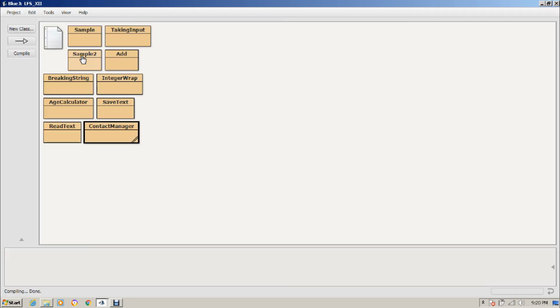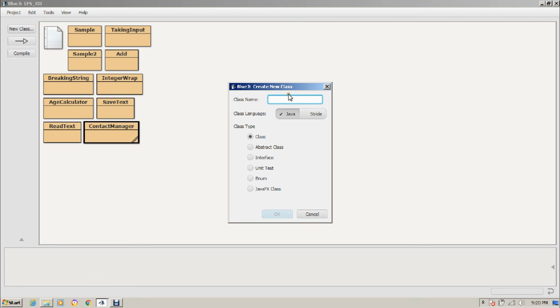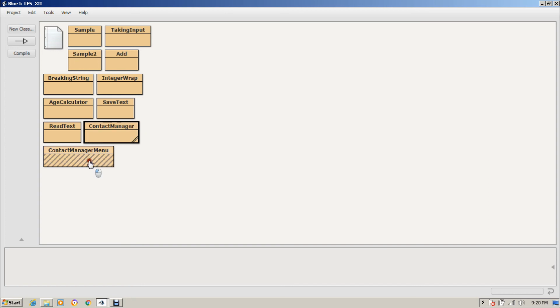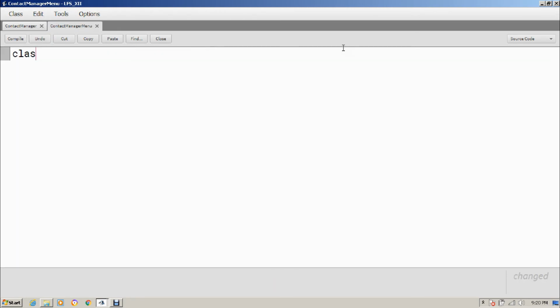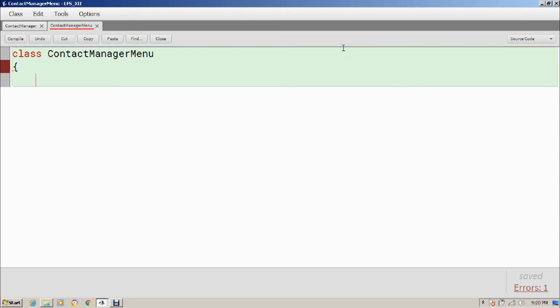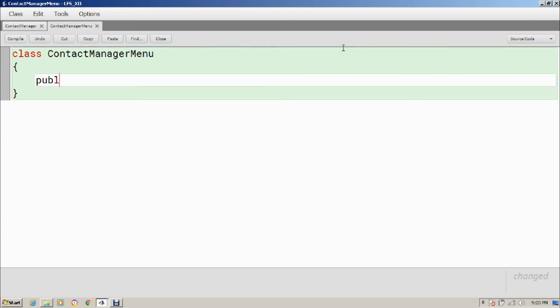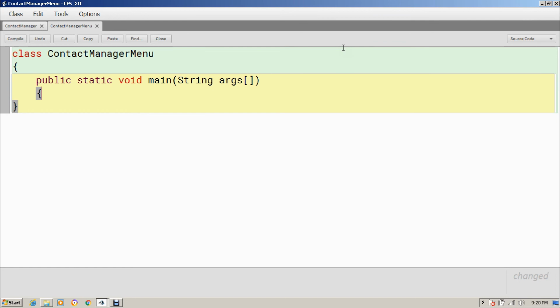Now I am going to create a menu driven program. Okay, so ContactManagerMenu. Okay, this is the class name. Fine, and here in the ContactManagerMenu I am going to create main method. First of all, static void main, and within this main method I am going to create a menu for the user. Save contact, show contact. We can create a search contact as well. I will do that later on, but let's create these two.